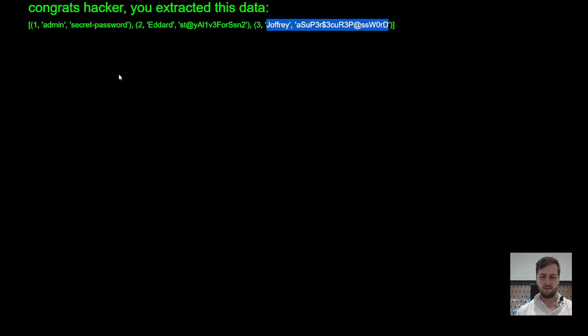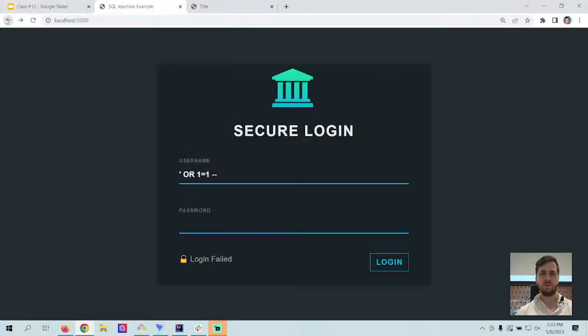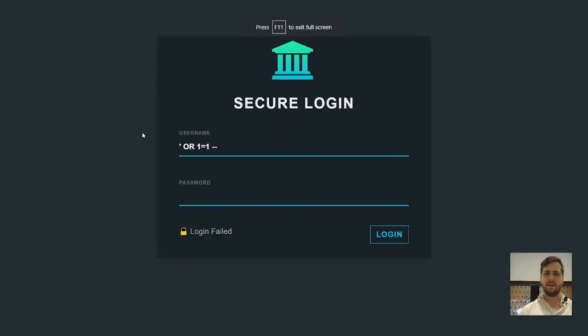So let's go ahead and go back and see what we can do with this user information that we somehow acquired with this funny piece of text. Joffrey has a super secure password. Not helping him today.